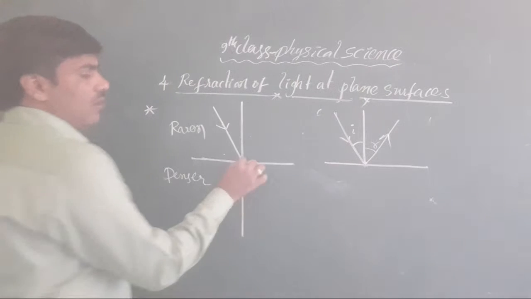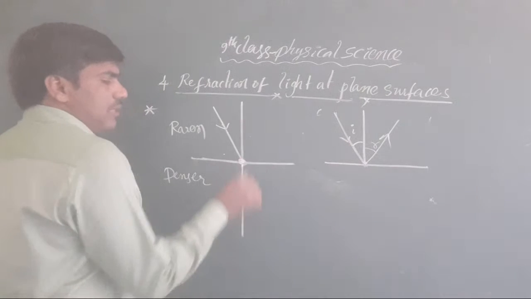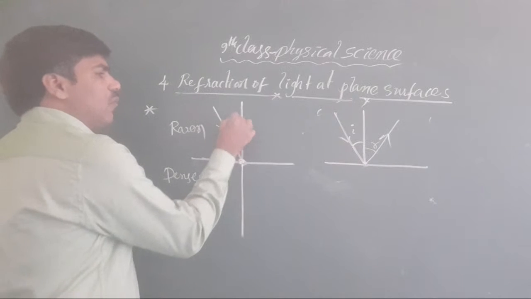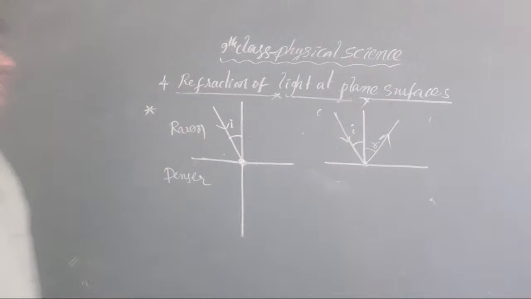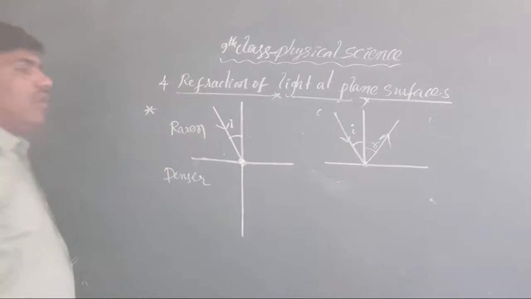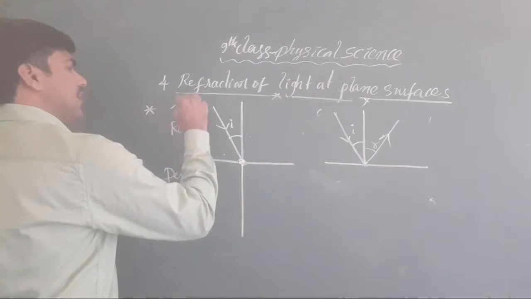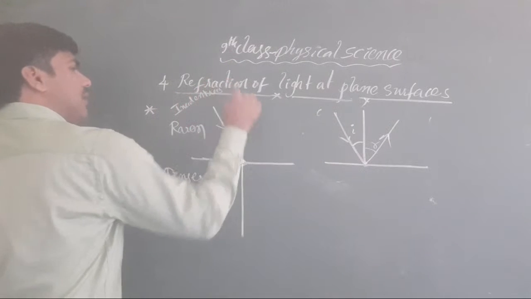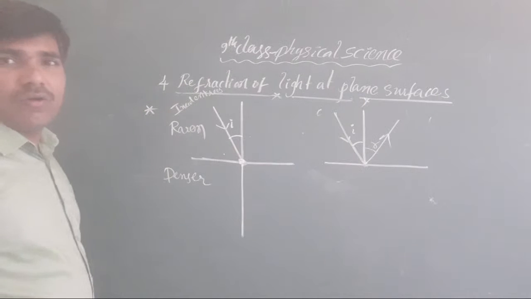Automatically, when you take an incident point, whatever angle is made with the normal and our incident ray is called the incident angle. Got it or not?